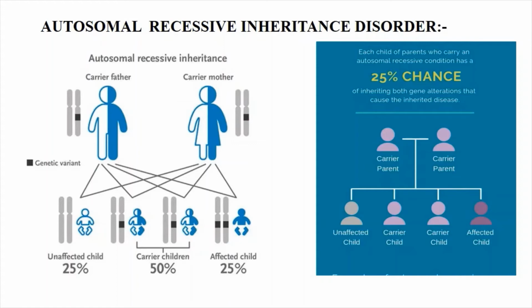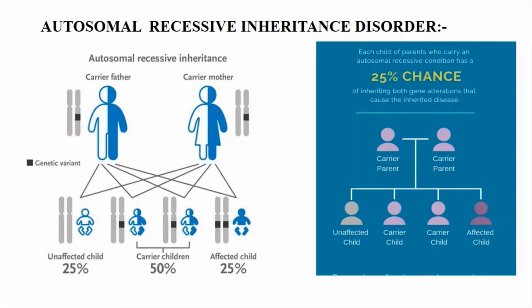So here both parents are carriers, and the chance of transferring the mutated gene to the child is also 50%, because they contain two copies of the gene, and the chance of giving one copy to a child is 50%. So here the chances are: 25% of children become unaffected, 50% become carriers, containing one copy of the mutated gene, and 25% of children become affected because they contain both copies of the mutated gene.